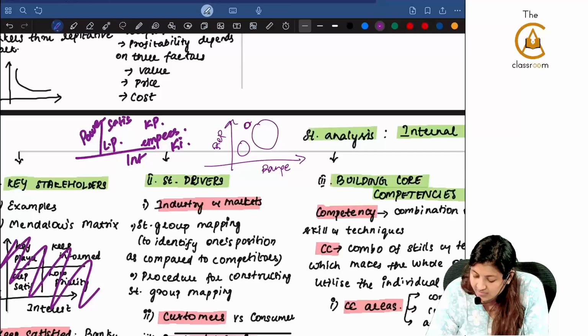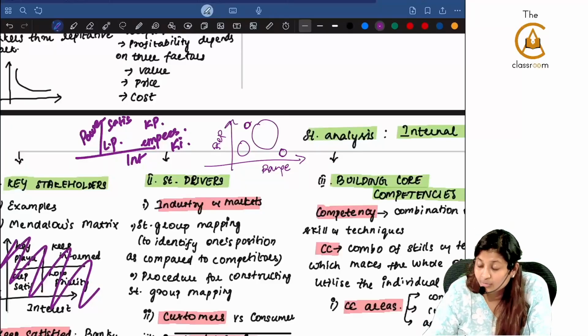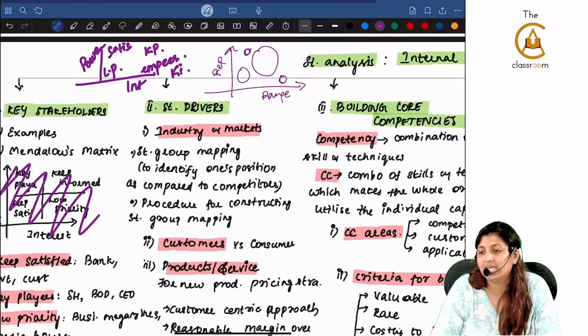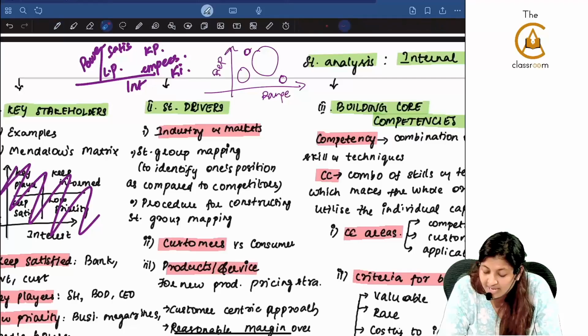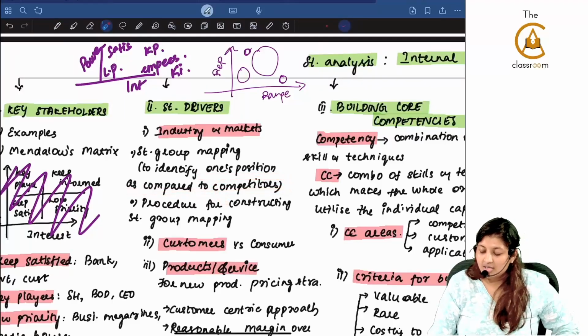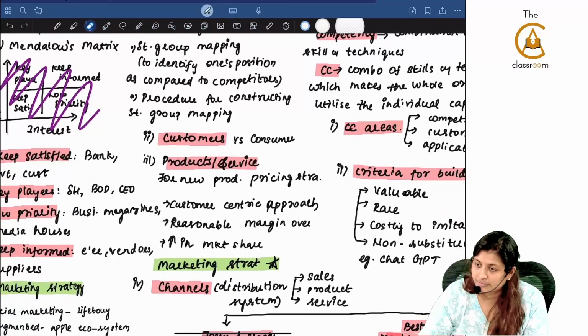If you see this one, lower reputation and small revenue with respect to the industry, but range of products is very high, definitely they will die very quickly. Like this you will have to analyze. This is called strategic group mapping. It is helpful to identify one's position as compared to its competitors. The procedure for constructing strategic group mapping, step 1, step 2, step 3, you already know.